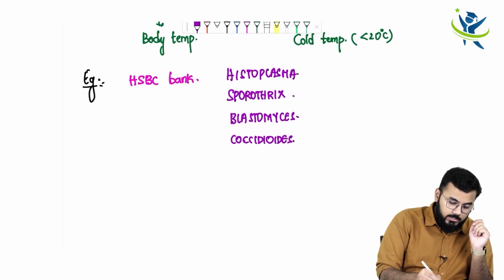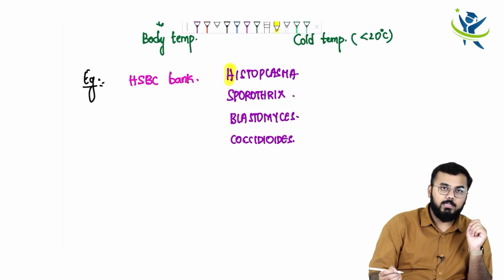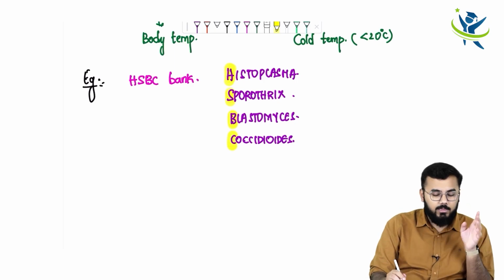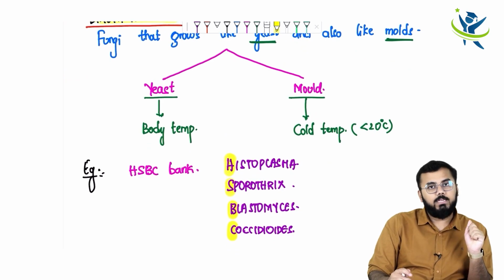Okay, so what are the things we have got here? One is H, which stands for Histoplasma. Next we have Sporothrix. Next, B stands for Blastomyces and C stands for Coccidioides. Okay, so these are the examples of the dimorphic fungi.